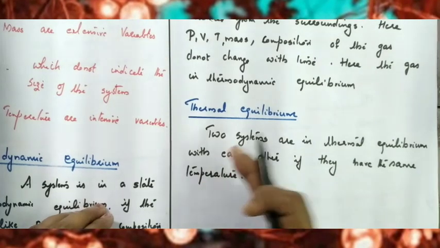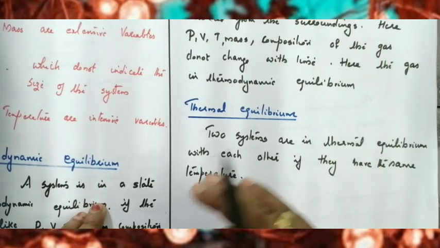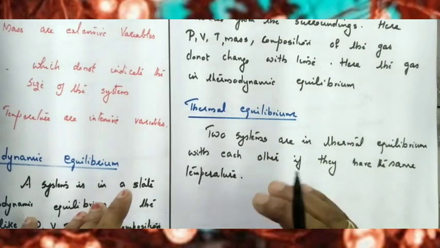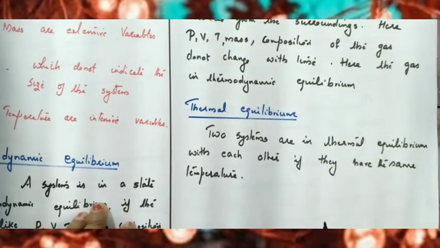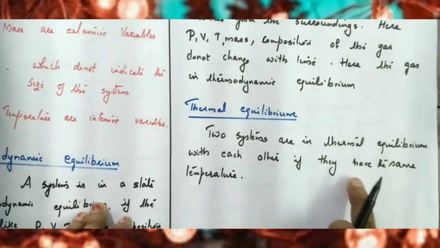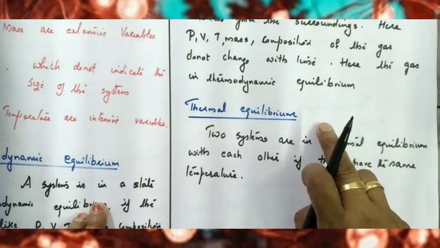If two systems are placed in contact with each other, heat can flow from one object to the other, and finally they attain an equilibrium position, that is the thermal equilibrium. Clear? So two systems are in thermal equilibrium with each other if they have the same temperature, and that is called thermal equilibrium. Clear?